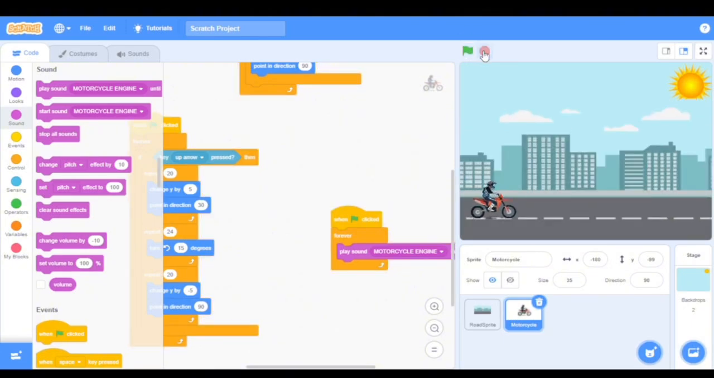Okay, nice. Our motorcycle is now alive with sounds, animations, and control. Next up, we'll add cars as obstacles to make the game more challenging.